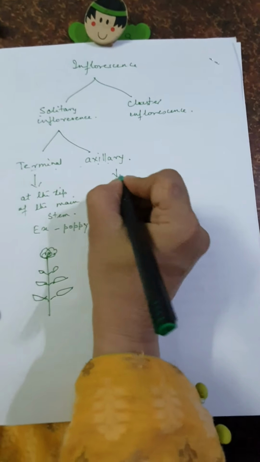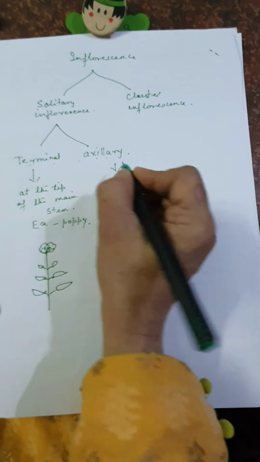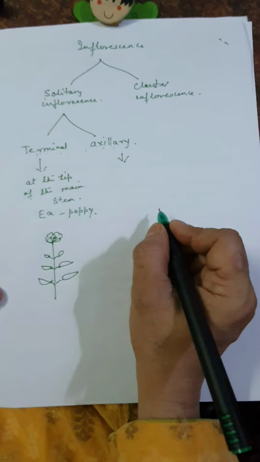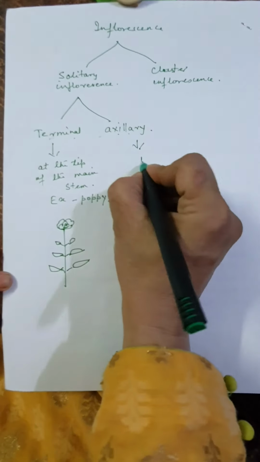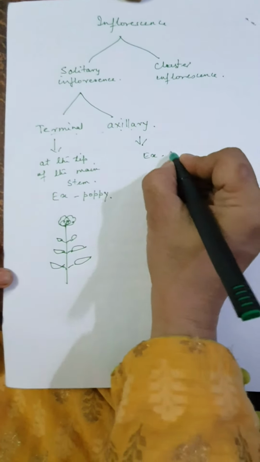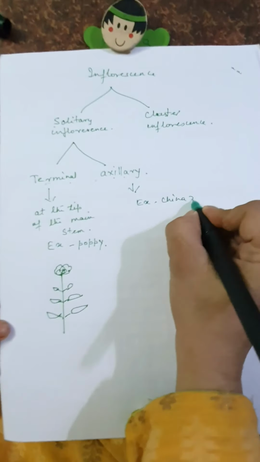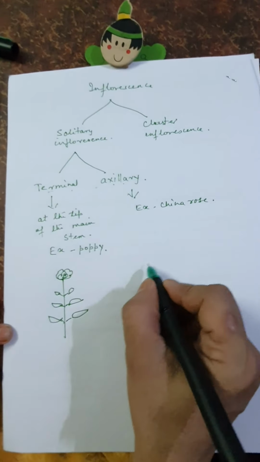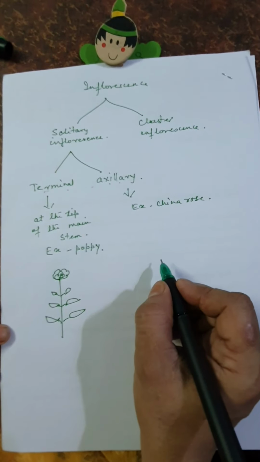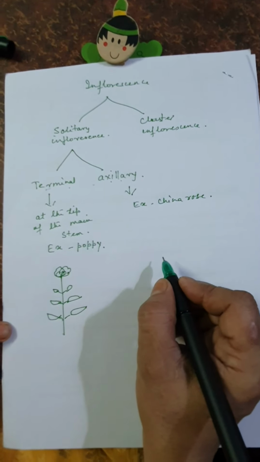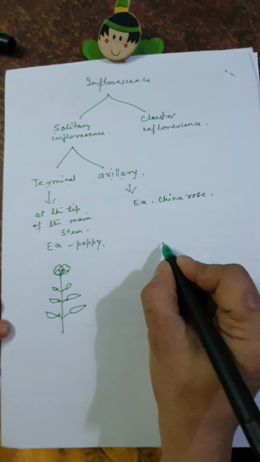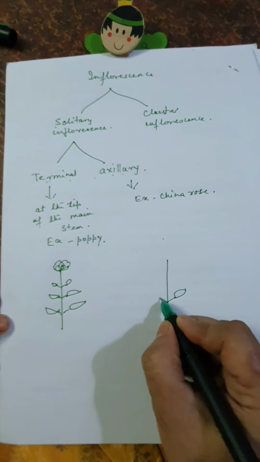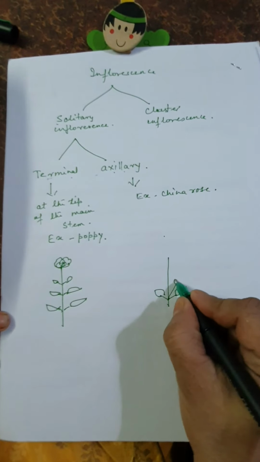And in axillary inflorescence, a single flower arises from the axil of the leaf. Example: China rose. A single flower arises from the axil of the leaf. That's the main stem, leaf, flower.